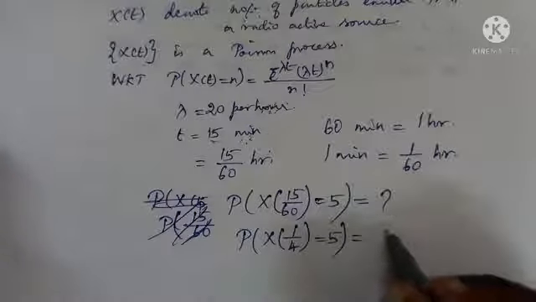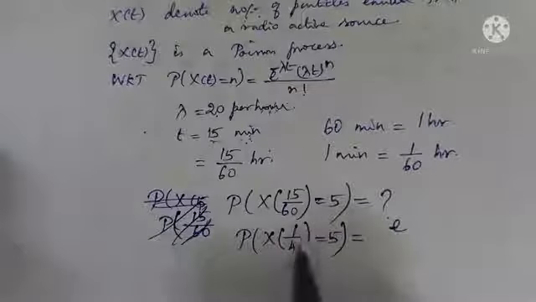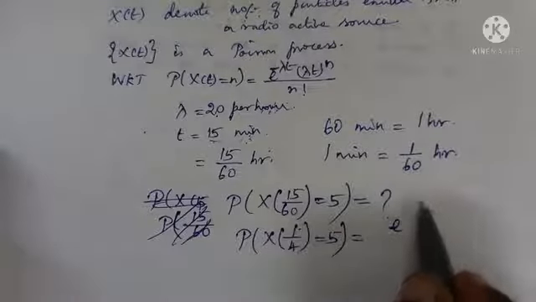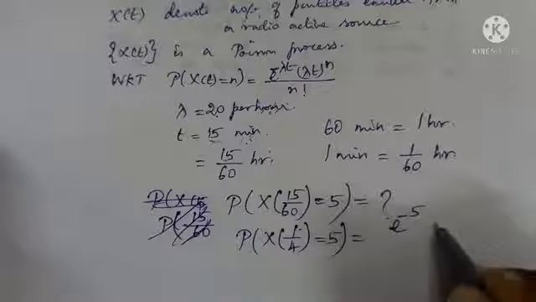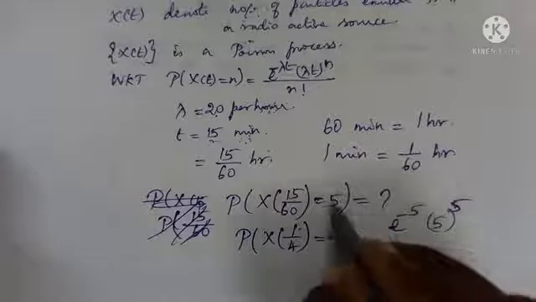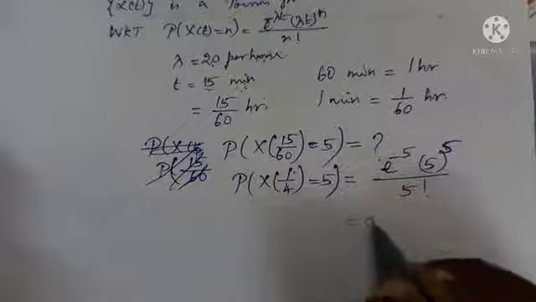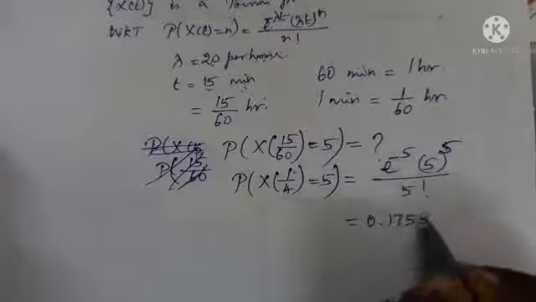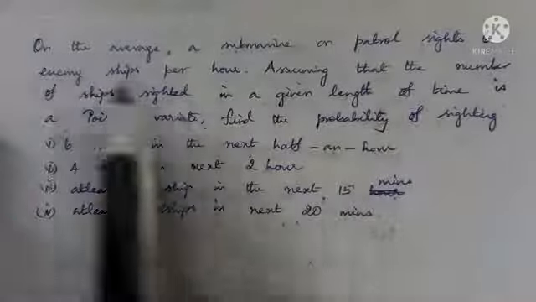Which is e power minus lambda t. Lambda is 20, t is 1 by 4, lambda into t, that is 20 into 1 by 4, which is 5. 5 whole to the power 5, n is 5 here, whole divided by 5 factorial. Use calculator and see the answer is 0.1755. Okay. So this is a problem.